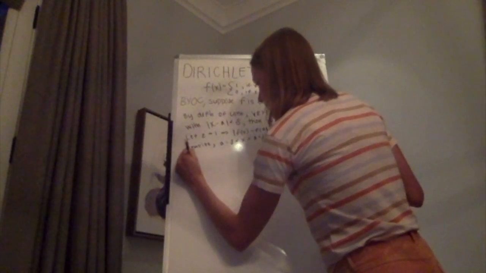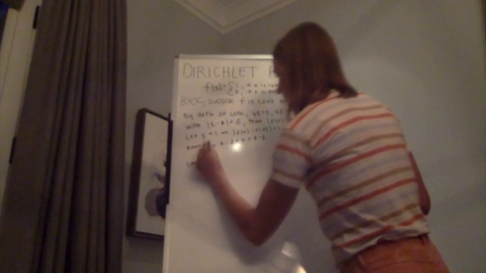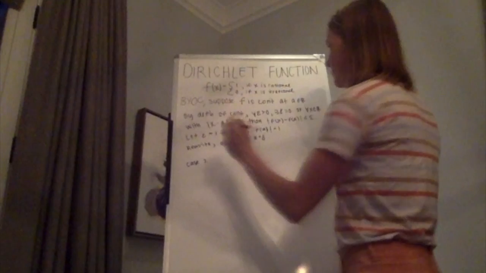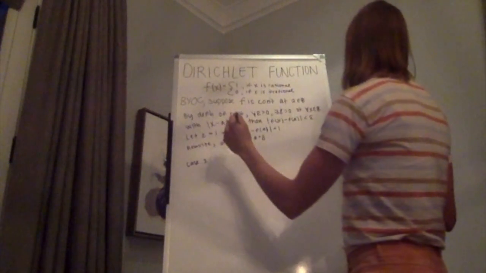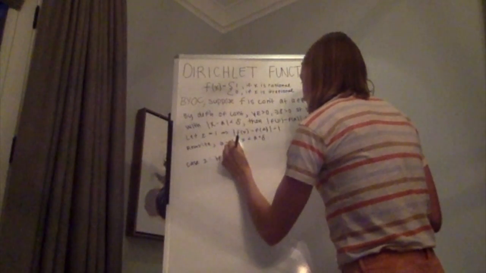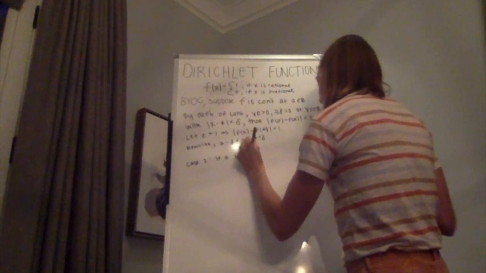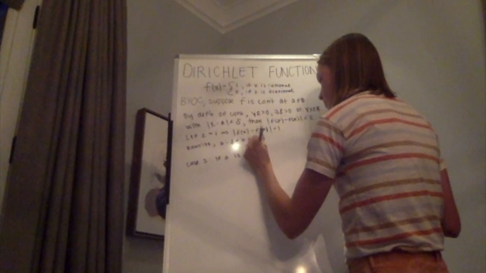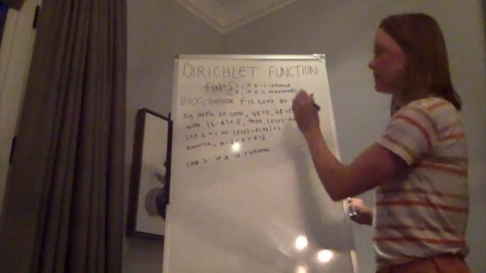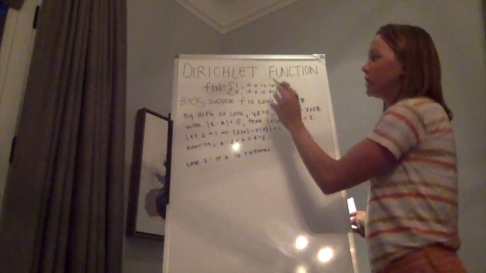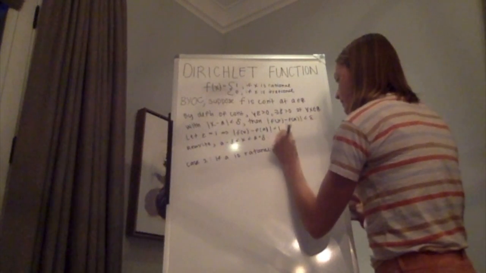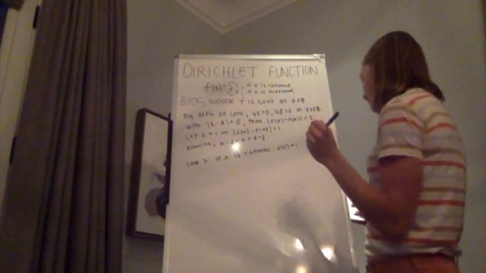So case 1, and we're going to try to come to a contradiction in both cases. Case 1 is suppose a is rational. So by our definition of our function, if a is rational, then our function takes on the value of 1, so f of a equals 1.